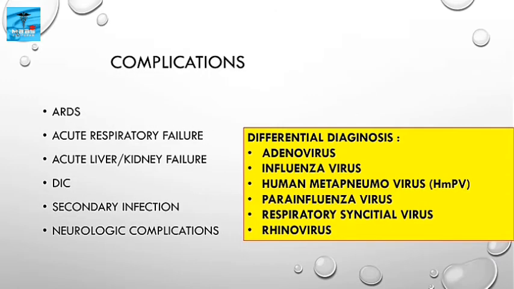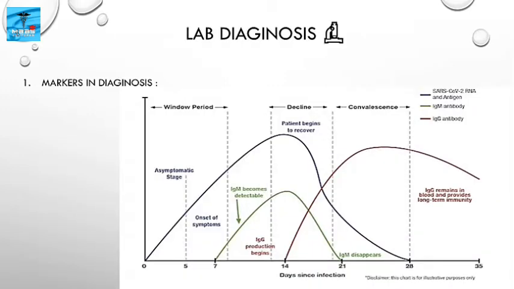Then complications. Complications are ARDS, acute respiratory failure, acute liver or kidney failure, then DIC, secondary infections, then neurological complications. The differential diagnosis includes adenovirus, influenza virus, human metapneumovirus, then parainfluenza virus, respiratory syncytial virus, and rhinovirus.